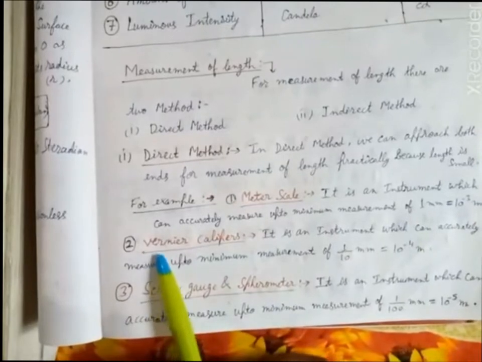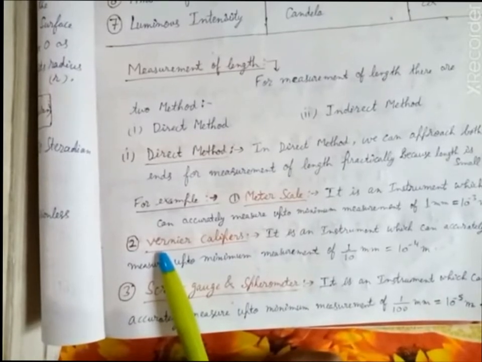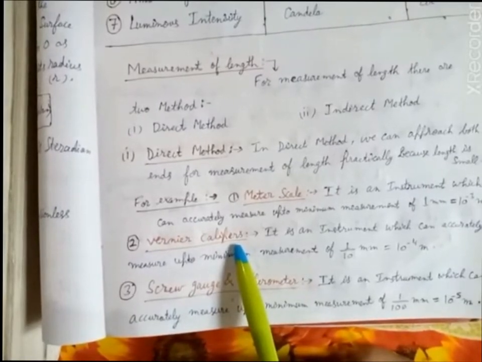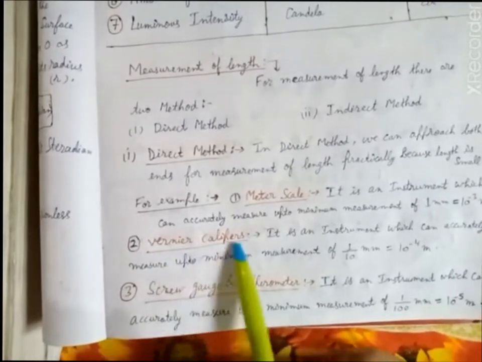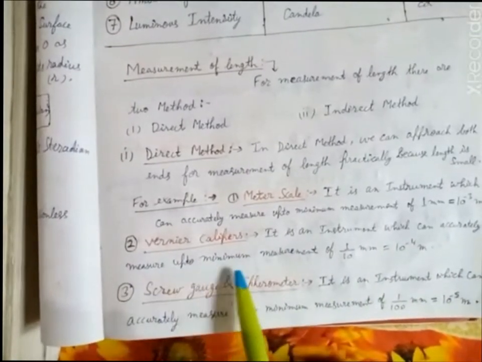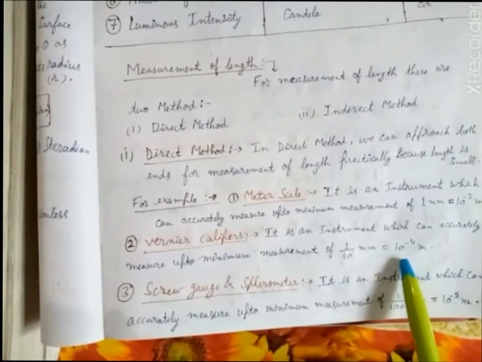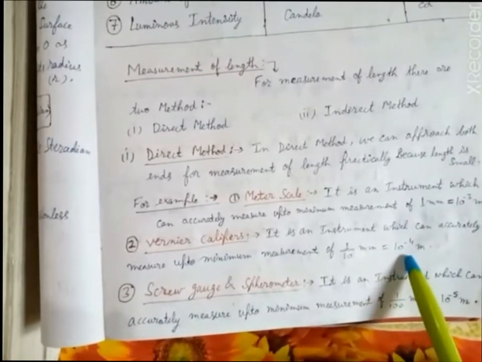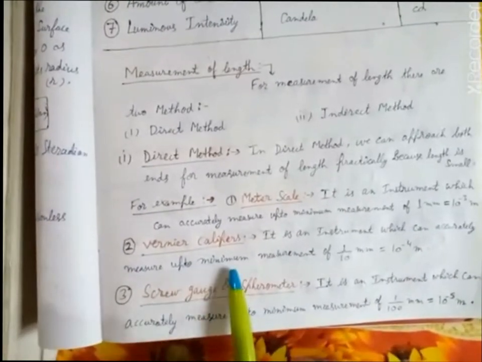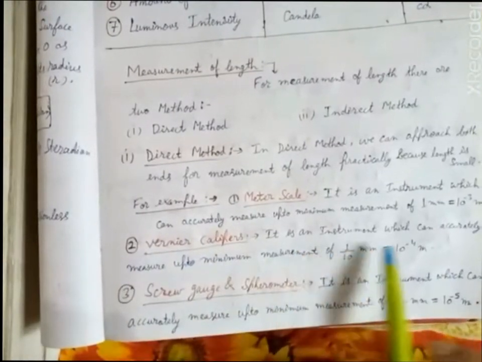Okay, now the next instrument that you will be studying in class 11th, and there is a practical based on this instrument, that is vernier caliper. There are two practicals which are based on this instrument, vernier caliper. It is an instrument which can accurately measure up to a minimum measurement of 1/10th part of a millimeter, or we can say that it is equal to 10 to the power minus 4 meter or 0.1 millimeter. This is the smallest value that this instrument can measure accurately.